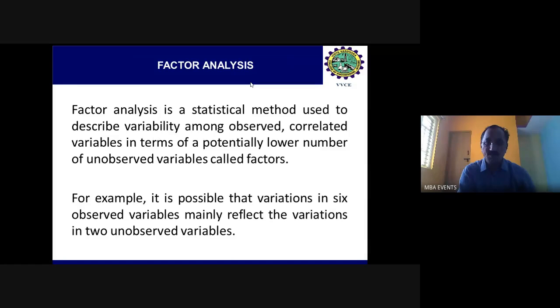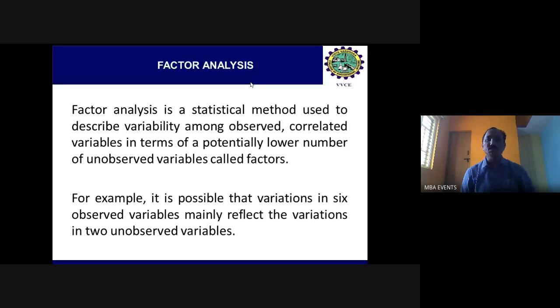What are unobserved variables? When you, as a researcher, go for a market survey and ask the respondents' opinion, there are the observed variables, the observed information. But from that, we try to understand the unobserved variables, some insights, the commonality which was expressed by most of the respondents. That will be analyzed by considering the various respondents' views. That way the factor analysis is more helpful.